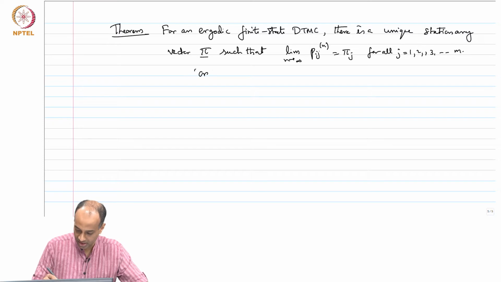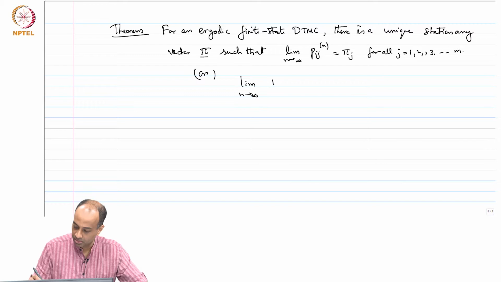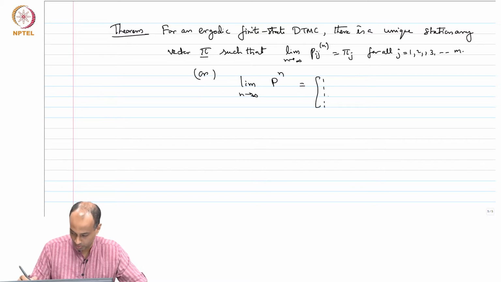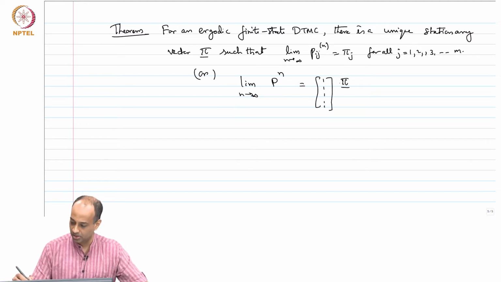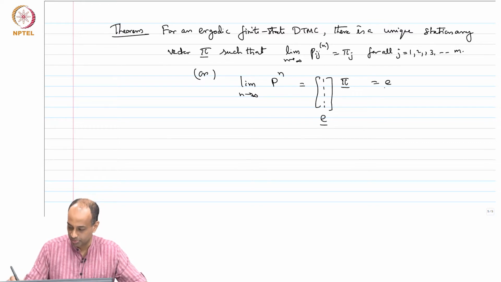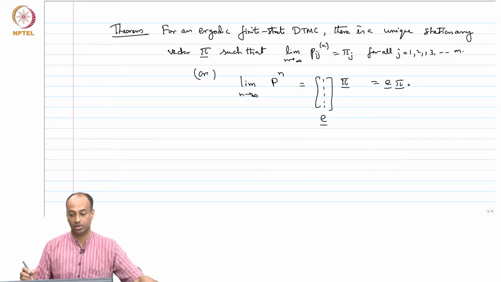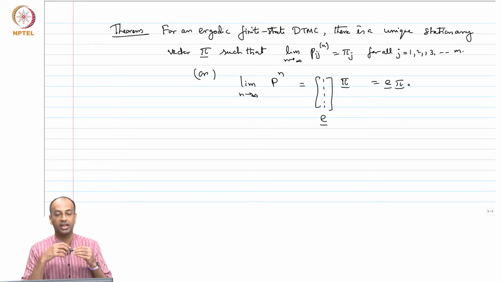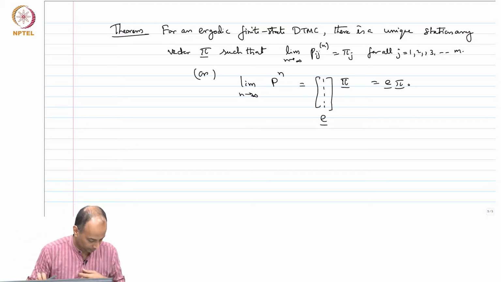Or this can be rewritten as limit n tending to infinity P to the n is equal to 1 1 1 1 1 times the row vector pi. Alright, so if you call this column vector of 1s as e, this is just e pi, the notation of our book. So the n step transition probability matrix converges to e pi, the rows of all pi's.